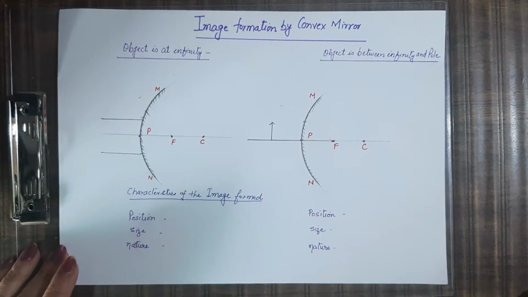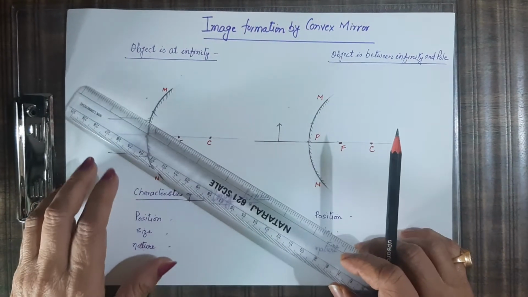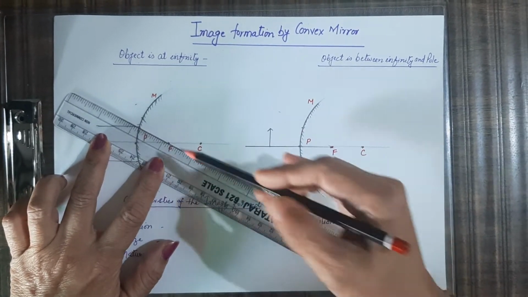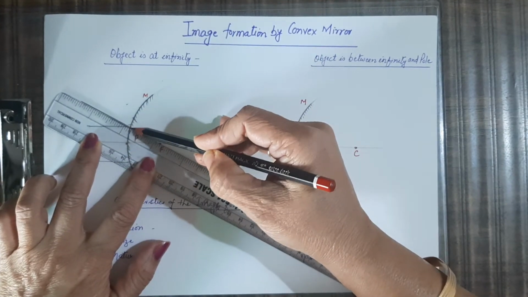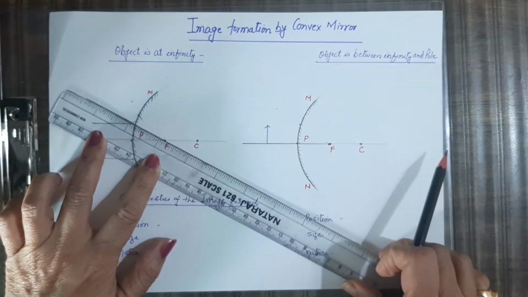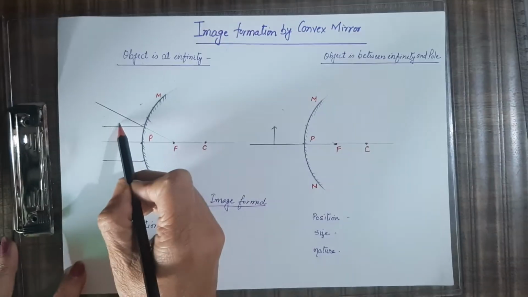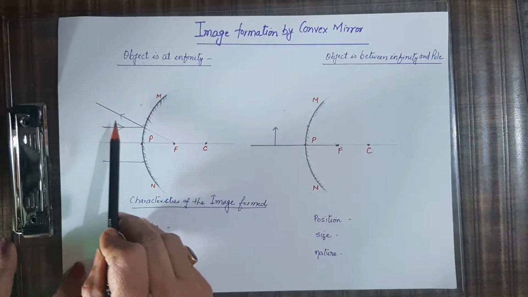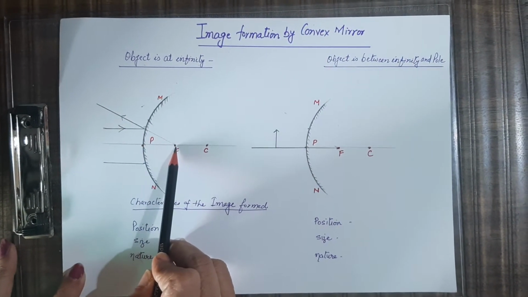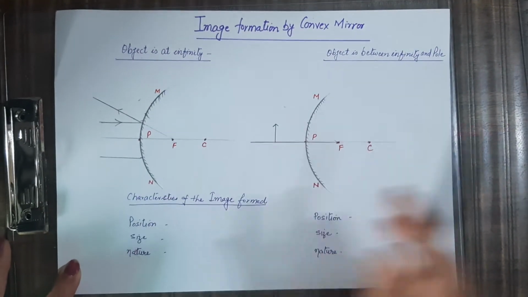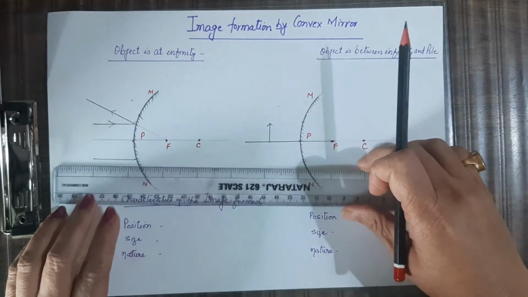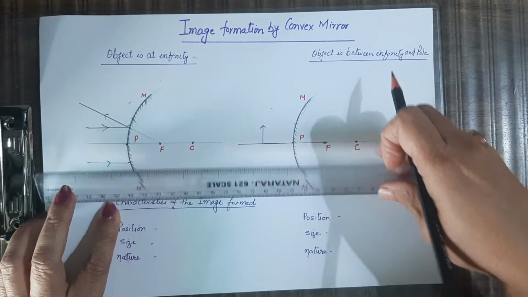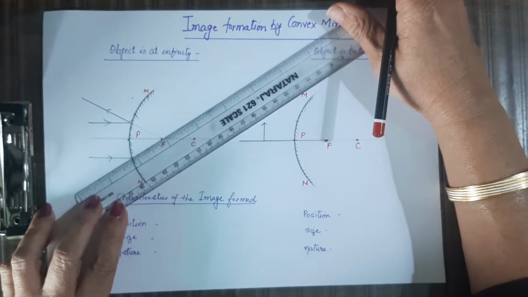As you know, it is a diverging mirror. It diverges and this ray appears as if it is coming from the focus. ऐसा लगेगा ये कि ये focus से ray आ रही है. You can see that this is the incident ray. जैसे ये strike करेगी it reflects back. But अगर आप इसको extend करेंगे backward direction में, then it appears that it is coming from the focus. In the same way, this ray which is parallel to the principal axis diverges and it appears as if it is coming from the focus.